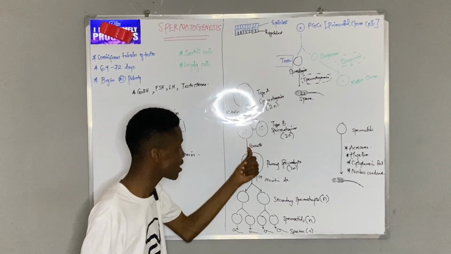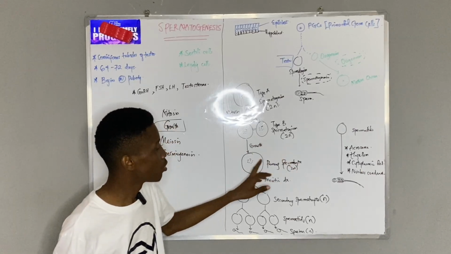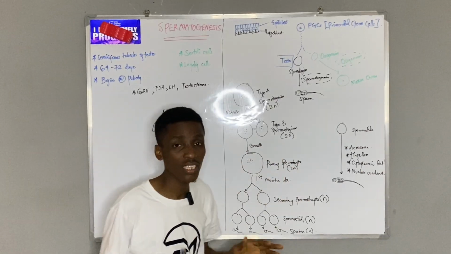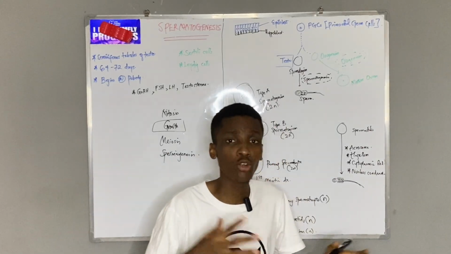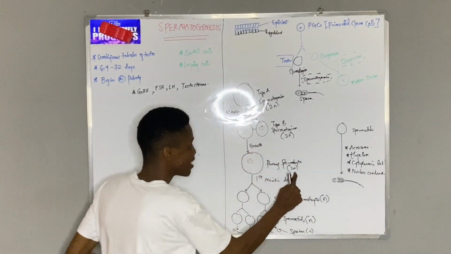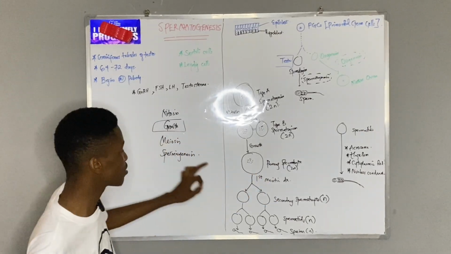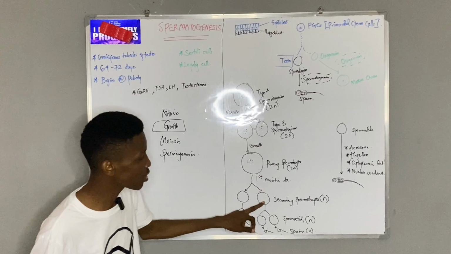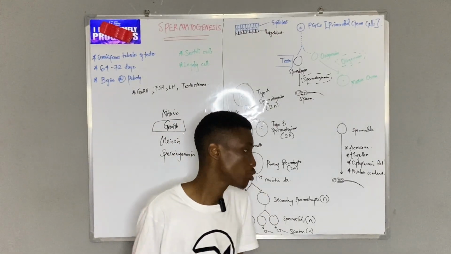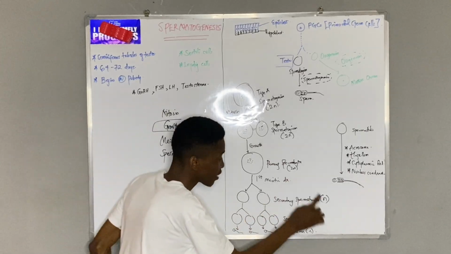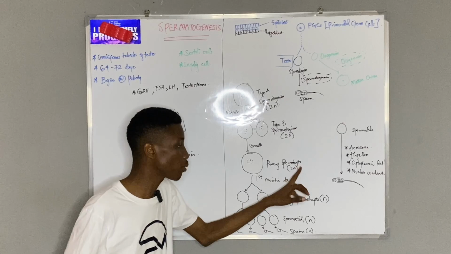After this, there is growth in size from spermatogonium to primary spermatocyte. So the key difference between spermatogonium and primary spermatocyte is just a growth in size, but it maintains the diploid number. After the growth, I come to meiosis. When we do the first meiotic division, as expected from our videos when we learned about meiosis, there will be halving of the chromosome number from diploid to haploid.